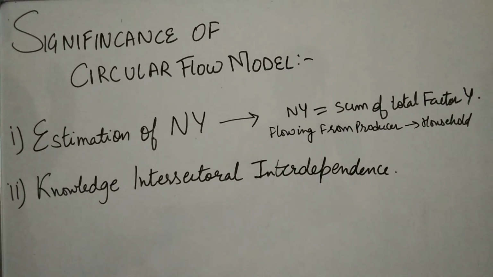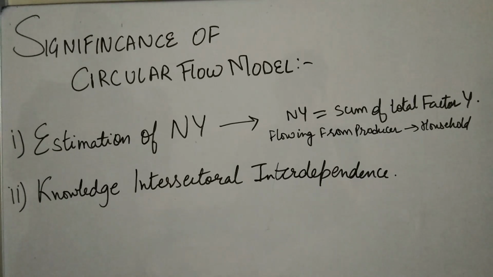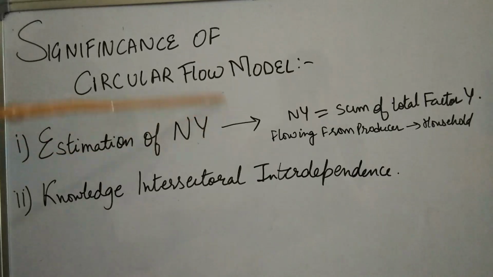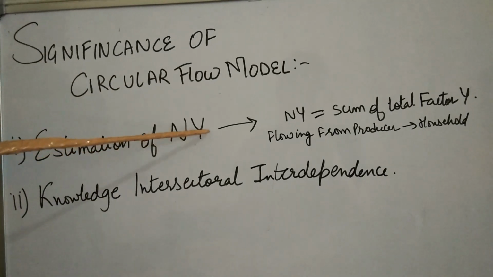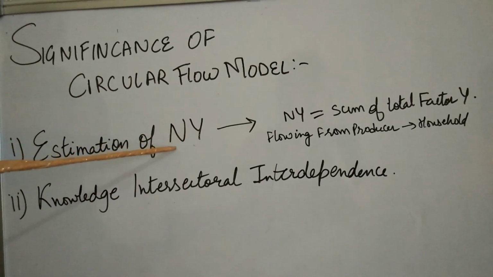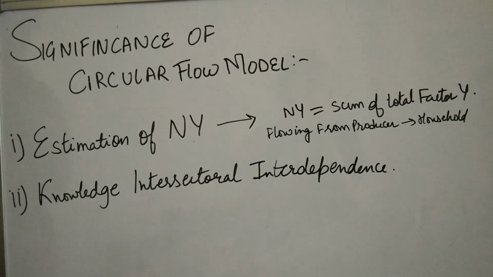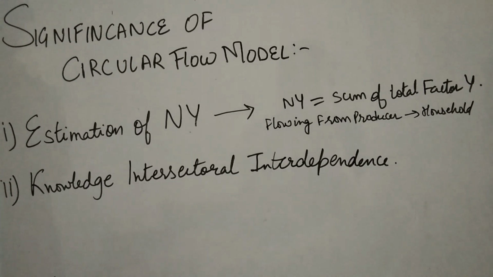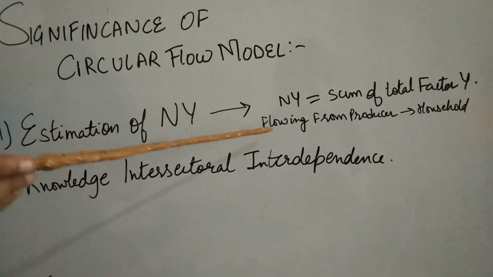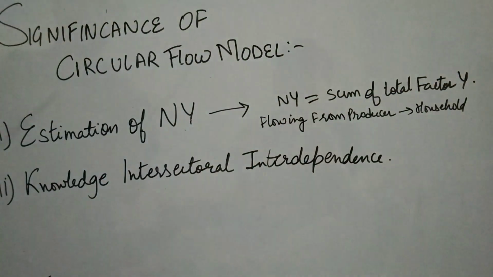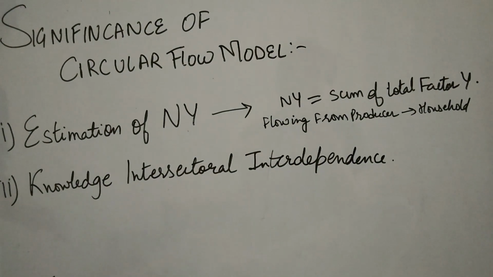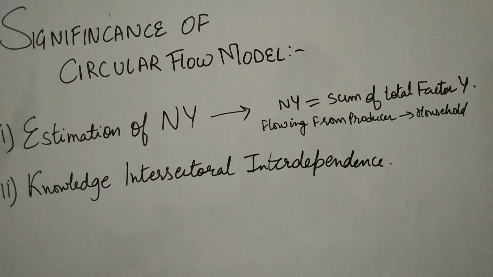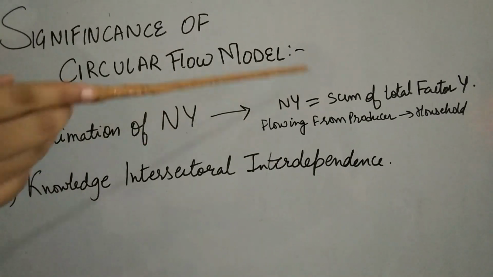Now, coming to the significance of the circular flow model, which we have studied right now. Number one, it helps in the estimation of national income. Here Y stands for income and N stands for national, so national income calculation becomes easy. National income means the sum of the total factor incomes, which includes rent, profit, wages and interest. Adding all these factor incomes, I get my national income.